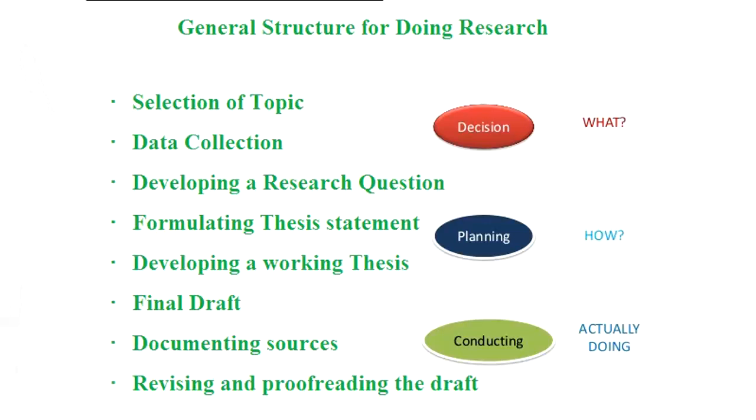Let's see the general structure for doing research. The first and foremost one is the selection of topic, followed by data collection. The third step involves developing a research question and formulating a thesis statement. The next stage is the development of a working thesis, followed by making a final draft. And the last stage is documenting your sources and revising and proofreading the rough draft.